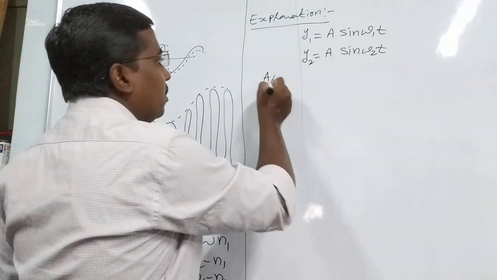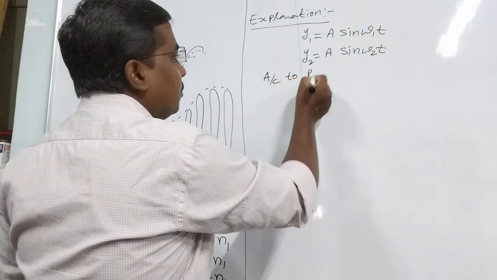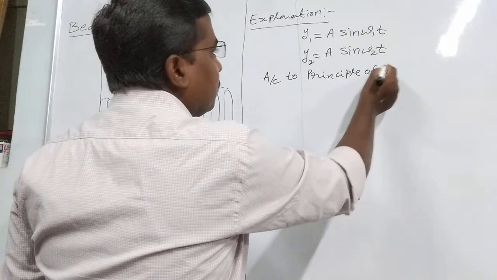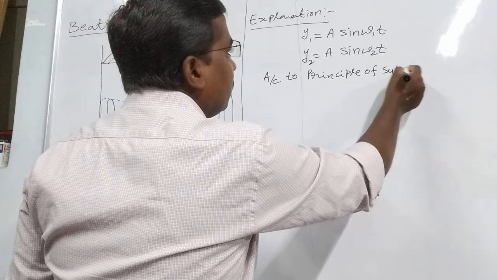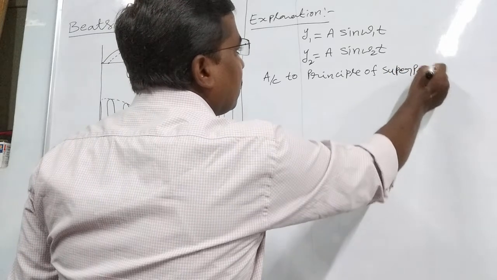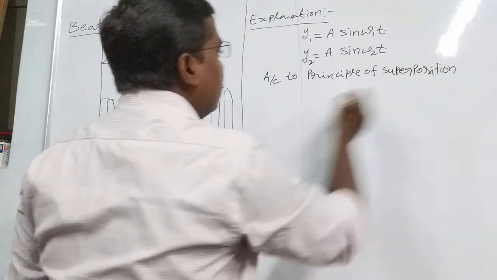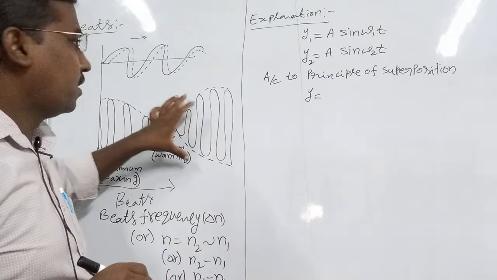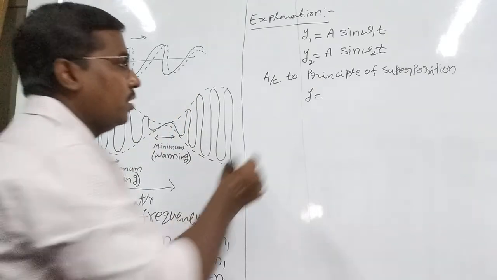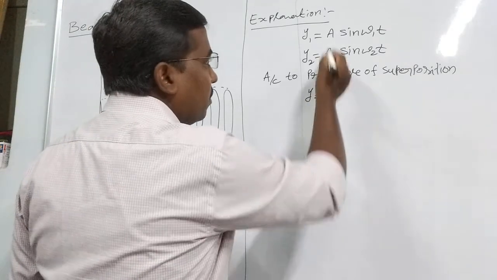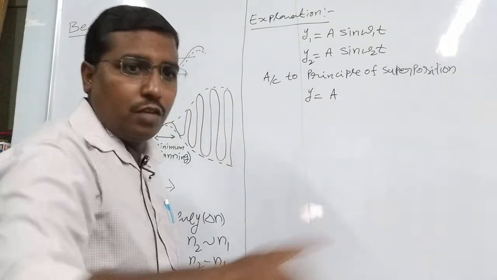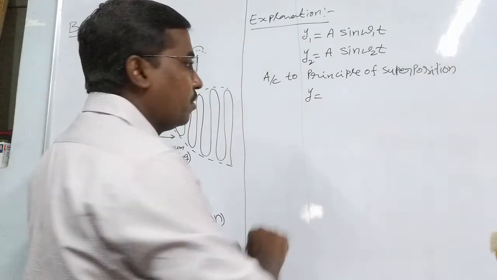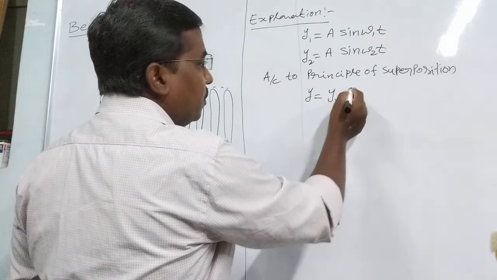Now we know that according to the principle of superposition, the displacement y of the resultant wave is y equals y1 plus y2.